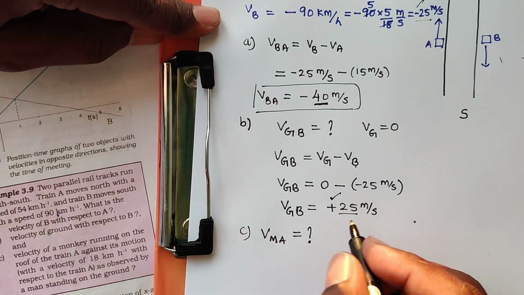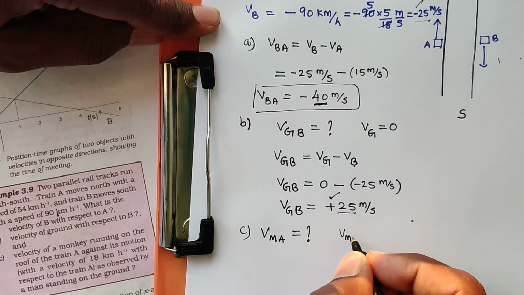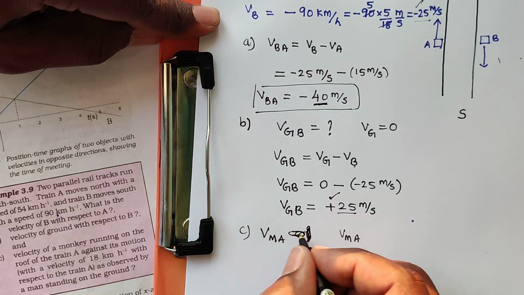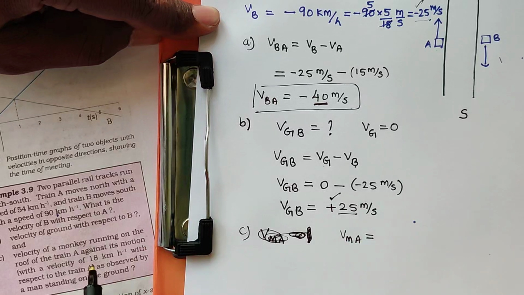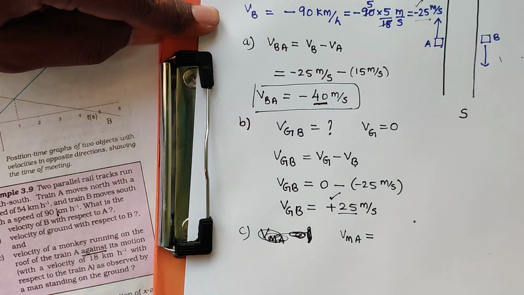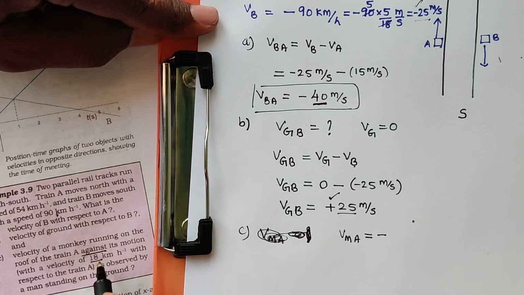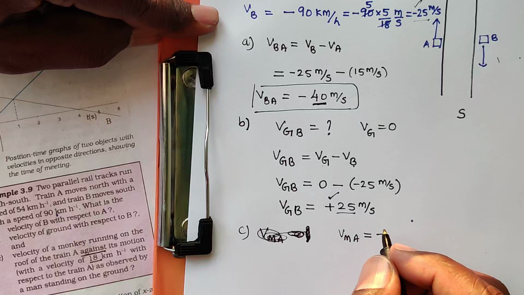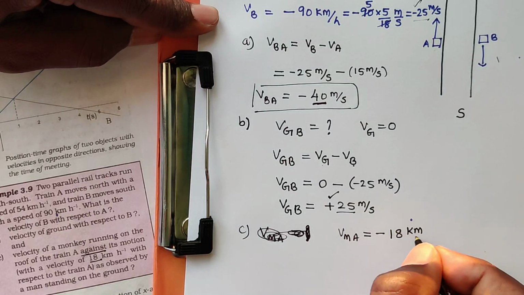So velocity of monkey with respect to train A equal to moving against its motion. That means moving against north direction. It is moving in south direction with a speed of 18 km per hour.